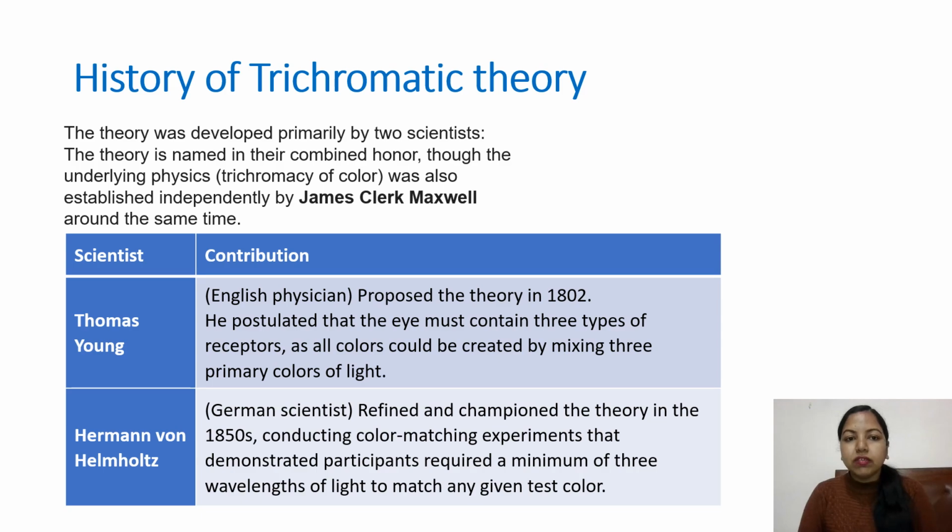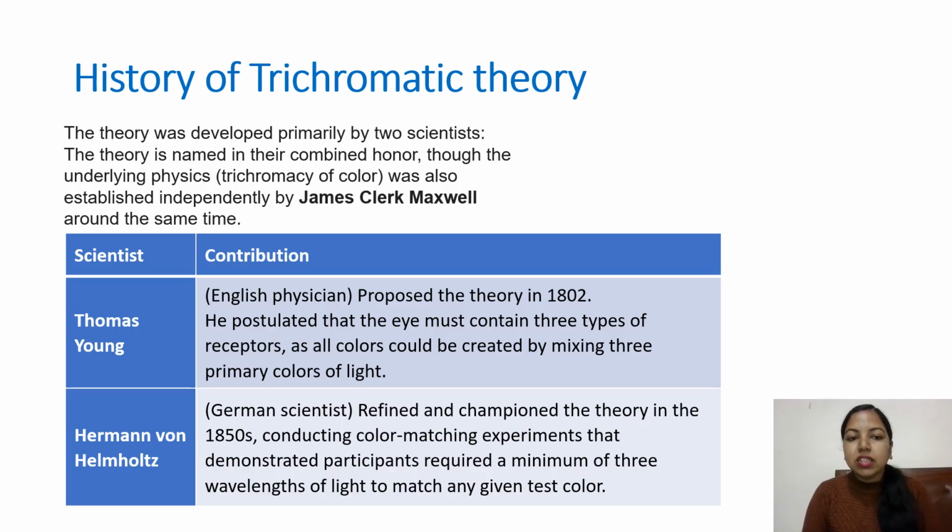This theory was developed primarily by two scientists, as I said before. The theory is named in their combined honor, though the underlying physics, the trichromacy of color, was also established independently by James Clerk Maxwell around the same time. So in trichromatic theory, in psychology, in color vision, Thomas Young and Hermann von Helmholtz are honored.